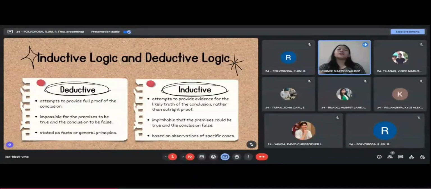So the possibilities of the conclusions here being true are pwedeng malaki or minimal lang. So to better understand this, let's have an example. So during our 3-day clinical duty in the delivery room, we were assigned to assess or check on various patients.